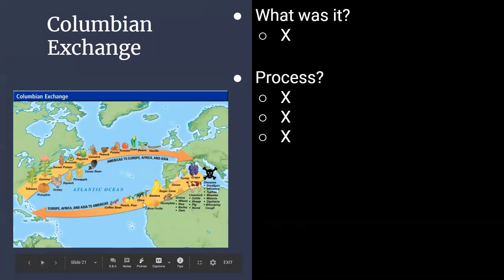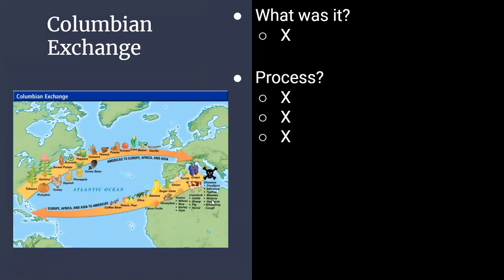We see stuff like coffee beans, bananas, fruits, livestock. But then you're going to notice it's going to start talking about these diseases that are going to start being traded to the New World. And it's going to start getting into the slave trade, which we will get into in our next lesson. So we see that there are goods being sent to the Americas from Europe, Africa, and Asia, but then also goods that are going to be traded from the Americas to Africa, Europe, and Asia. You see all these different goods right here are going to make their way across the Atlantic. So it's a big circular motion almost.